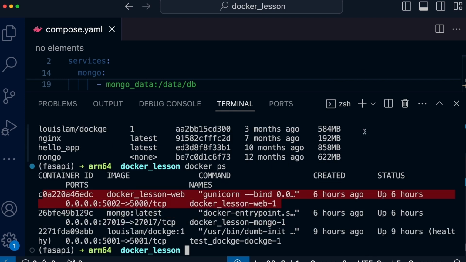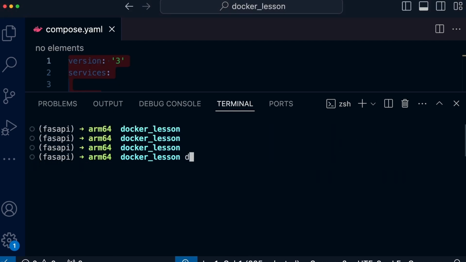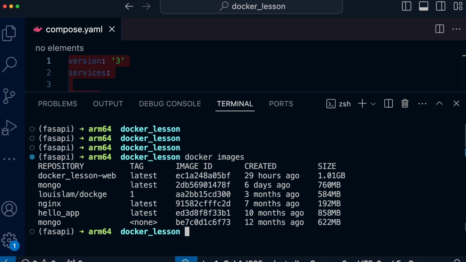Now it's time to understand what layers are in a Docker image. In a Docker image, layers represent the sequential steps and changes that were made during the build process of that image. Each step in building the image creates a new layer which can include configuration files, dependencies, and other components needed for the application to run.